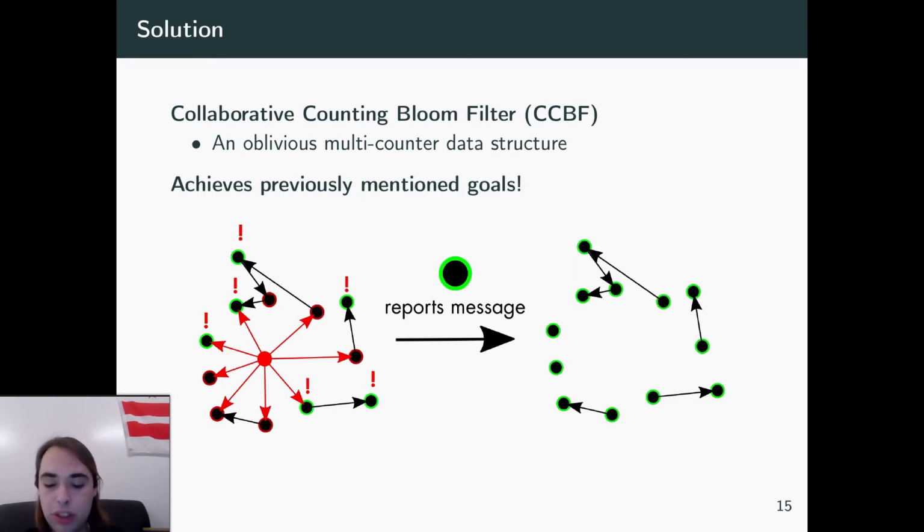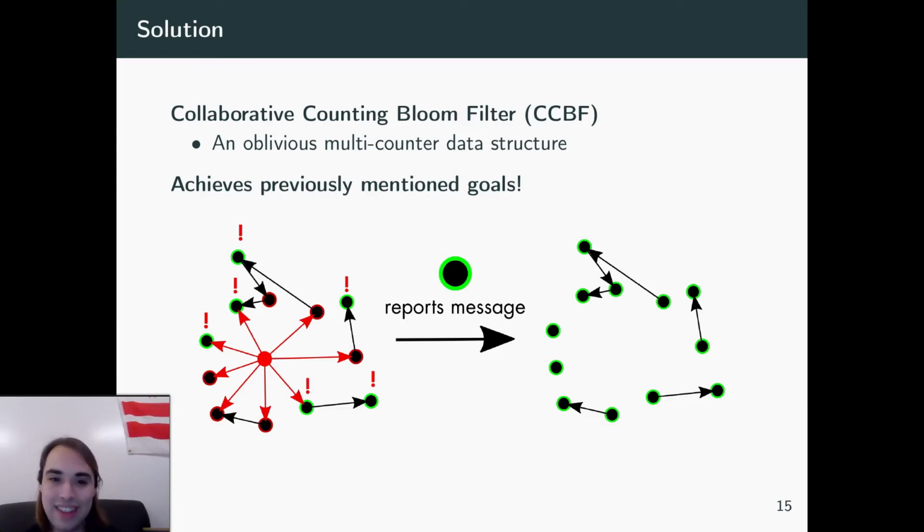So really, what happens then is that we just have all of these multiple counters, and whenever you try to increase one of those counters, that's going to be oblivious to whoever is maintaining that data structure. And in this case, the person increasing the counter is going to be users reporting messages, and the server itself is going to be the one maintaining that data structure that shouldn't find out what you're actually trying to increase the count of.